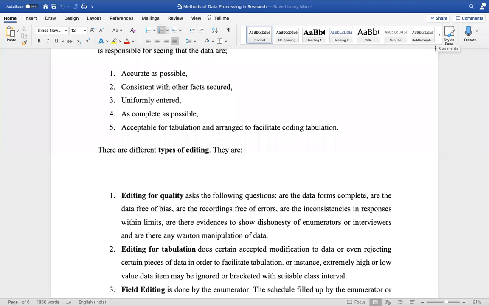I would want to survey consumers coming to malls in Chembur. Because of convenience, I am selecting this place, right? But convenience sampling will not give you proper results. So that is not a recommended sampling method.